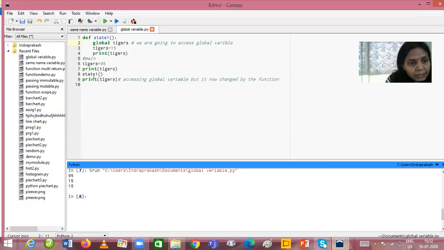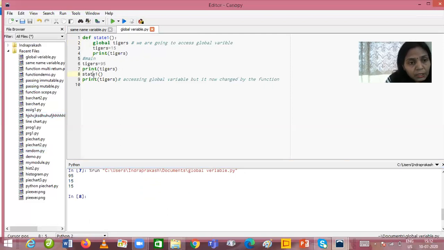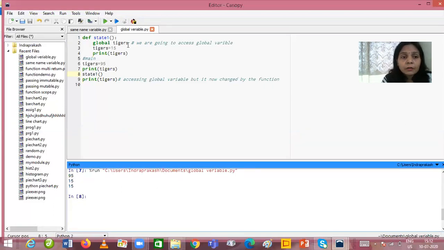Now in statement 8 we are calling the function. Okay, so execution will go to statement 1 and the function will start executing. And inside the function, what we are doing, we are changing the value of the tigers variable, right? So the function changes the value of the tigers variable and it is assigning 15 to tigers. Okay, so when we are printing the value of the tigers variable inside the function, it will print 15 only, because it changed the value of the tigers variable inside the function, right?